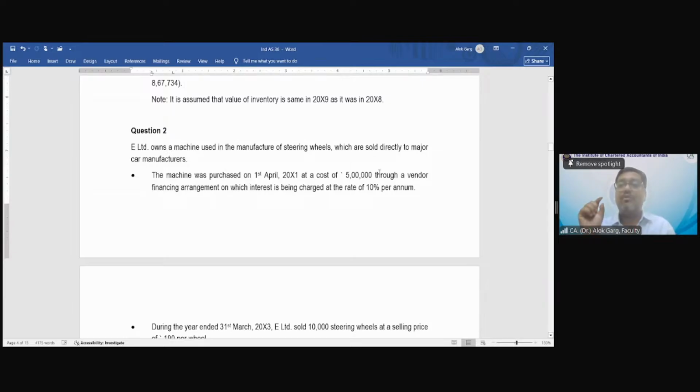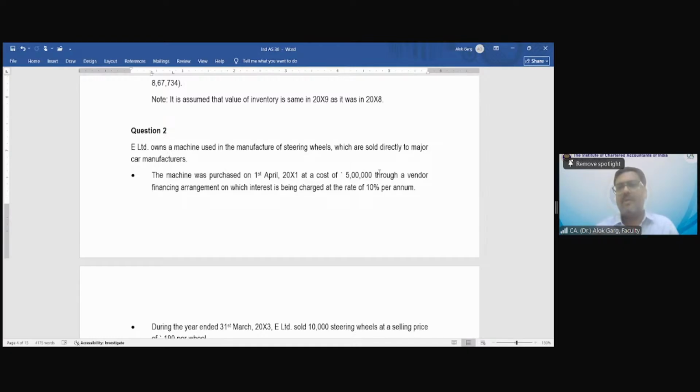Value in use is equal to the present value of future cash flows. Means you need to estimate future cash flows, number 1. Number 2, you need to discount it to arrive at present value, means discount rate. So discount rate and future cash flows. These two are the important aspects for computation of value in use. Okay.